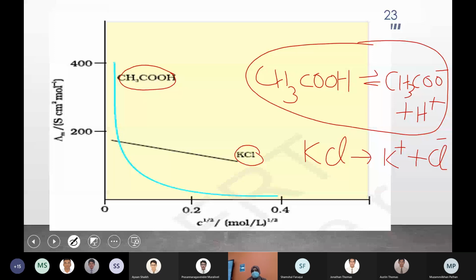More than compared to a strong electrolyte. So the degree of dissociation, or extent of ionization, that's what is increasing.